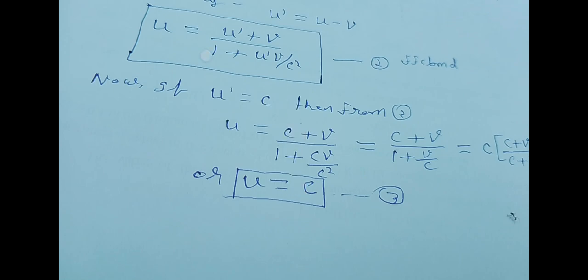This is equation 2. Now if u dash equals c, then from 2 we have u equals c plus v divided by 1 plus cv by c square, which equals c plus v divided by 1 plus v by c, or finally we get u equals c.